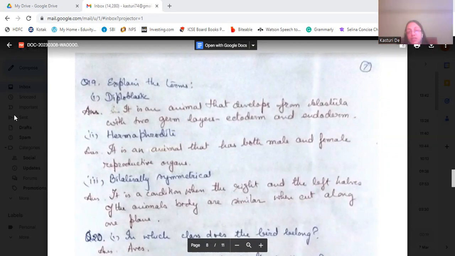Then hermaphrodite, it's an animal that has both male and female reproductive organs. Then bilaterally symmetrical, it is a condition when the right and the left halves of the body are similar when cut along one plane. Both the sides will be similar, right and the left side.